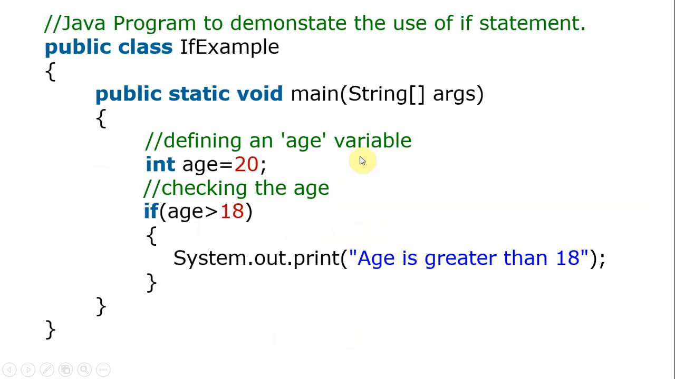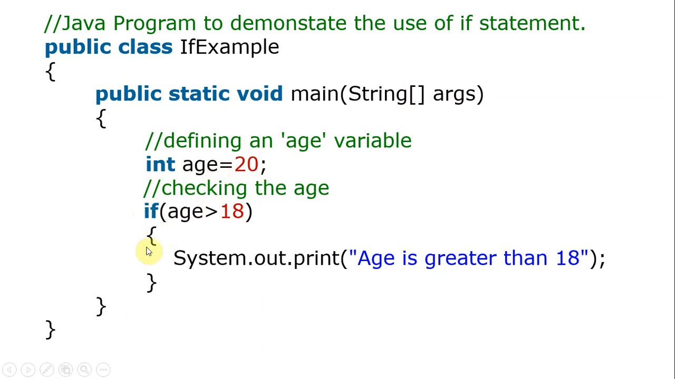This is an example for the if statement. We already know how a Java program template looks: public class, class name, where public is the access specifier, and public static void main with a string argument. This is the compulsory method in a Java program, the main method. Here we define one variable, age: data type, variable name, equal to 20, assigning the integer literal 20 to the integer variable. All this we have already completed, I am just reminding you.